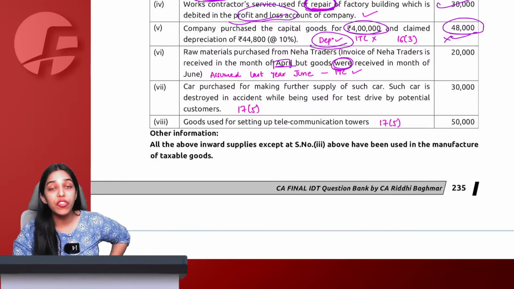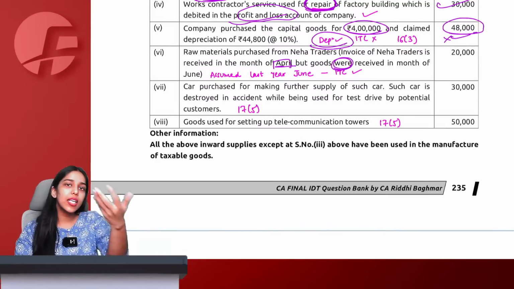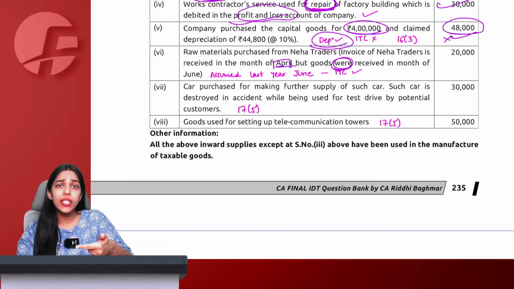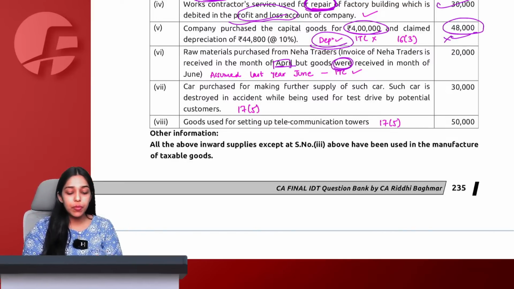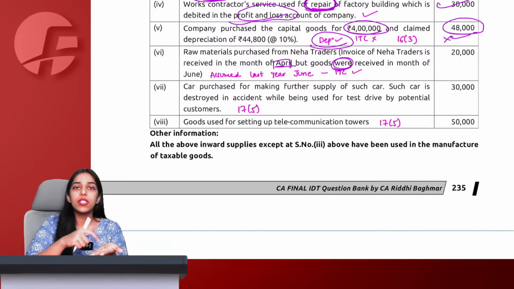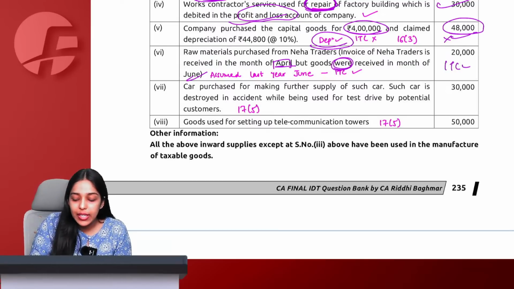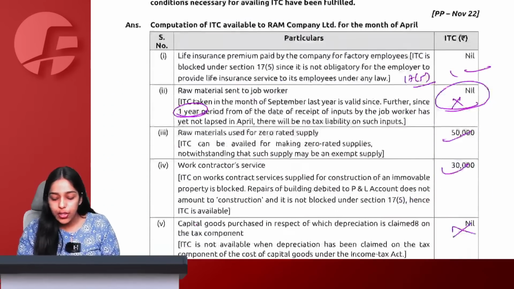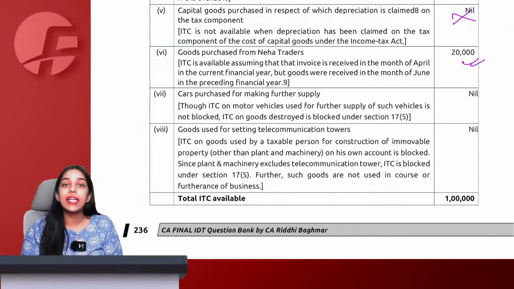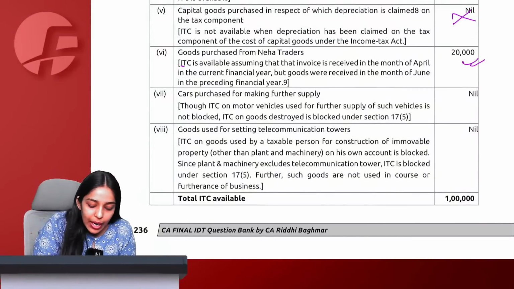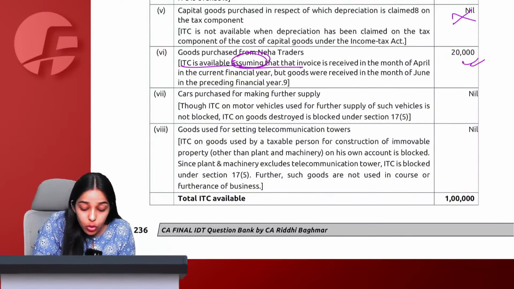So they are saying we are in April today. We cannot say anything about the future. But we know that the goods were already received in June. If in April 2023, they are saying that the goods were received in June 22 only. So goods were already received earlier, invoice received now. Therefore, we can take ITC of the same. Do you understand why they have taken ITC? Because they are assuming that ITC is available, it is their assumption.